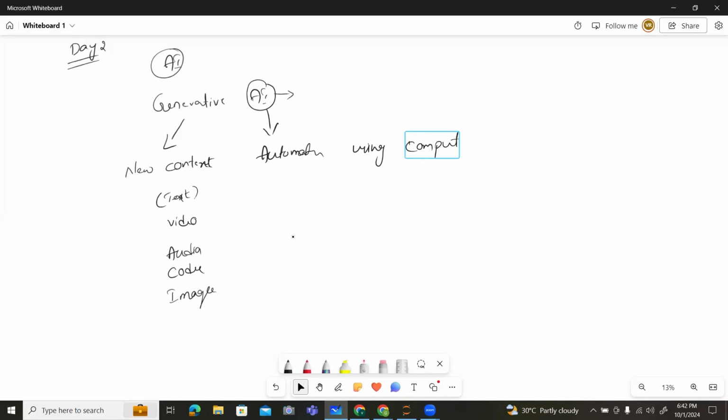Whatever the process contains, it will be done automatically by the computer. So this is known as AI. The combination of generative and AI is generative AI, where AI can generate new content.